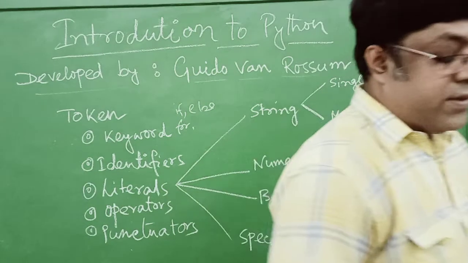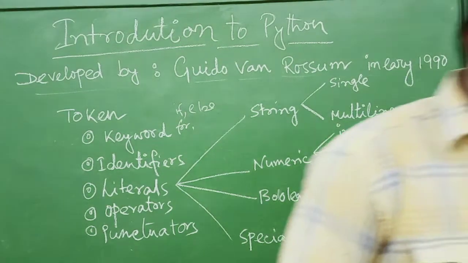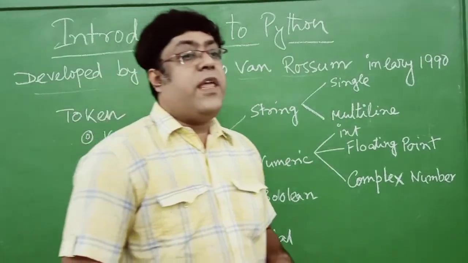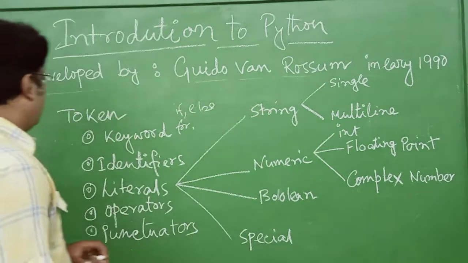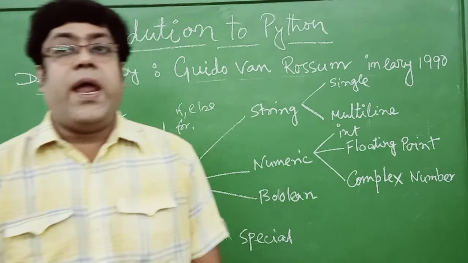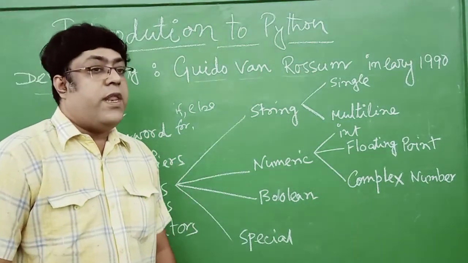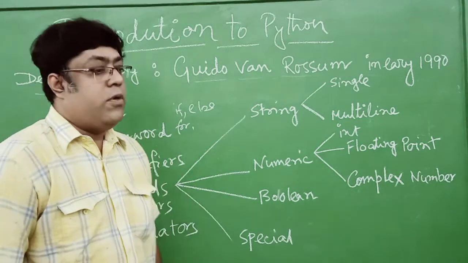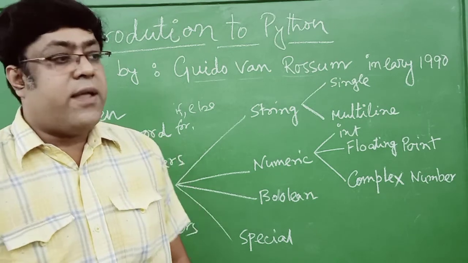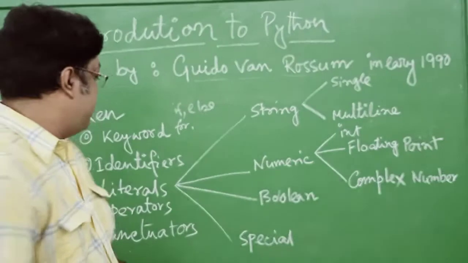Then identifiers. Identifiers are known as the variable names. Through the identifiers, we can create a variable. What is a variable? A variable is a memory location where we store different types of values, which has a particular name to identify a particular variable.